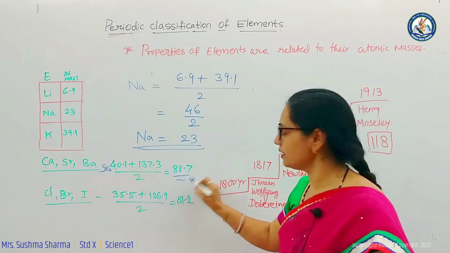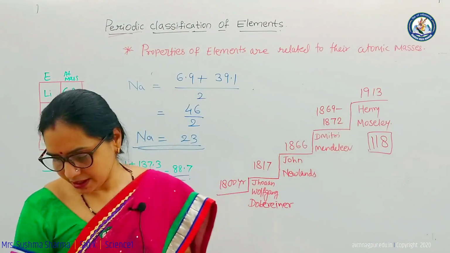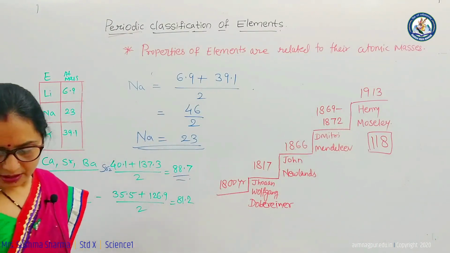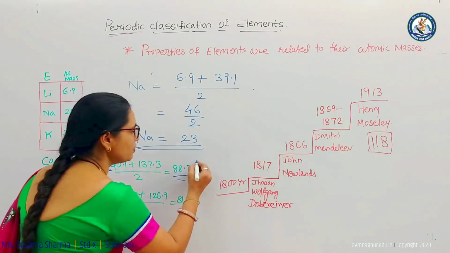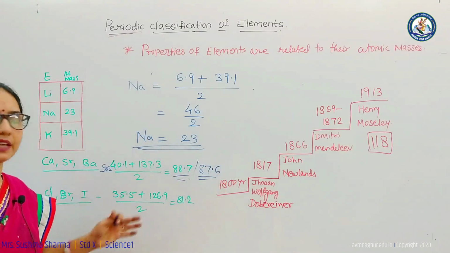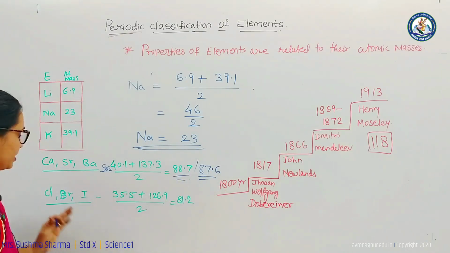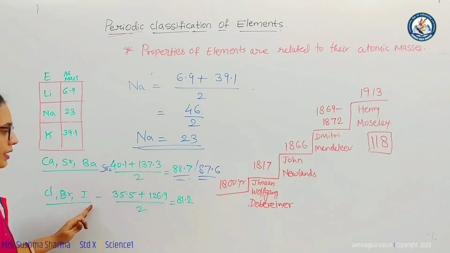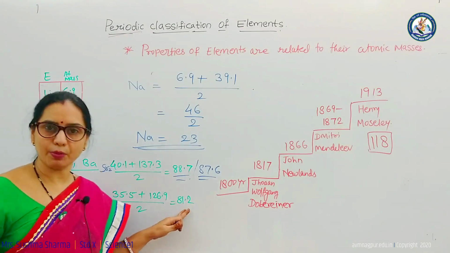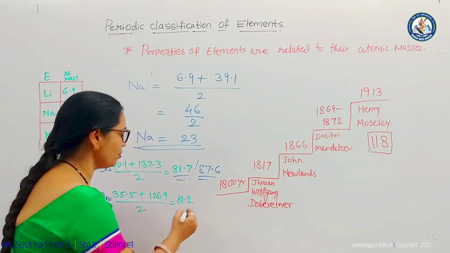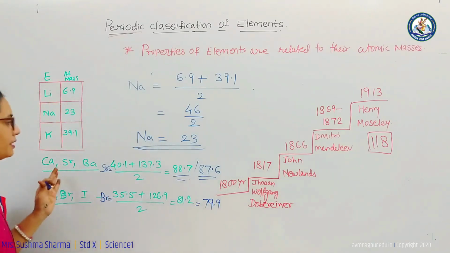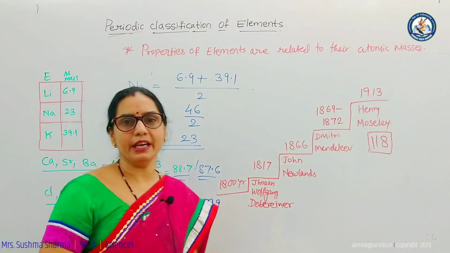We got it as 88.7, but the actual atomic mass of strontium is 87.6. So this was also somewhat approximately the same. We cannot say exactly the same, it was approximately the same. Similarly, for chlorine, bromine and iodine, the calculation came, and for bromine the atomic mass we got was 81.2, but its actual atomic mass was 79.9. So here it was not 100% successful for all the elements.